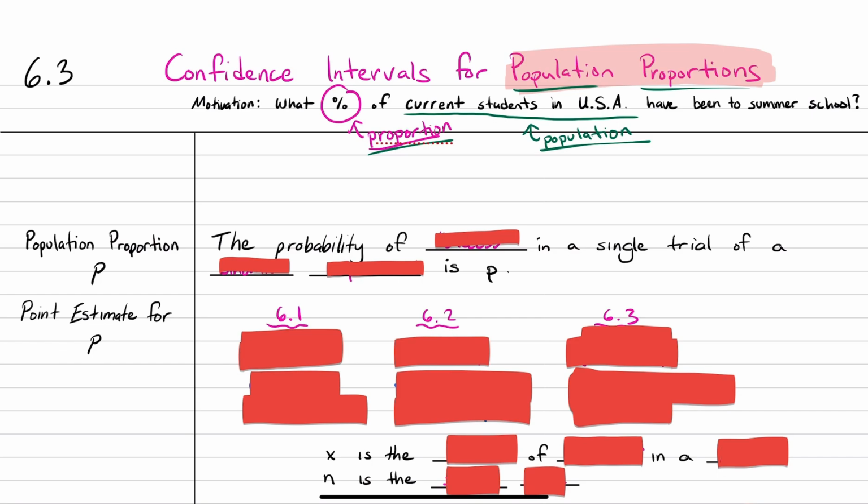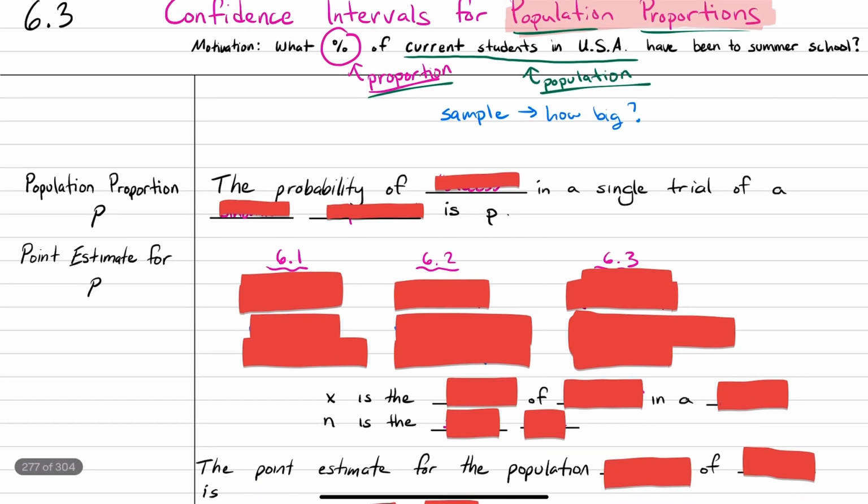Now with this, obviously the next question you might be asking yourself is, okay, we're going to take a sample, obviously, but how big does the sample need to be, right? There's a lot of students in the United States. So should my sample be 100 people, 1,000 people, 30,000, 100,000, right? How big of a sample do I need? And that is also going to be answered today. So it can be a lot of learning, and let's jump into this.